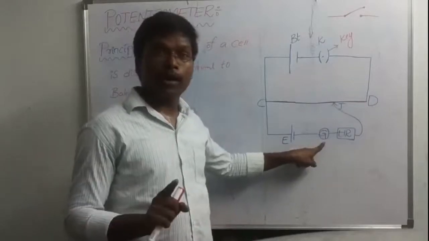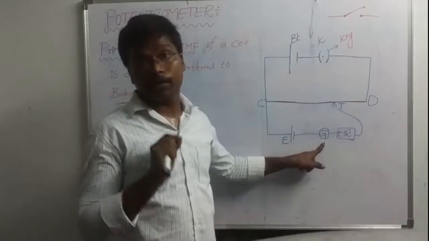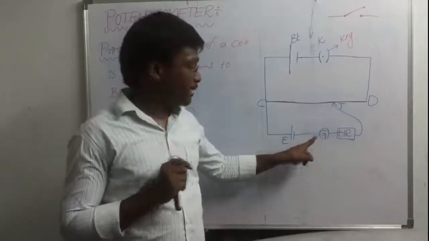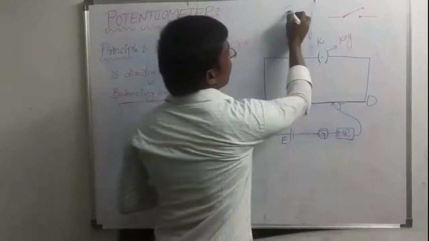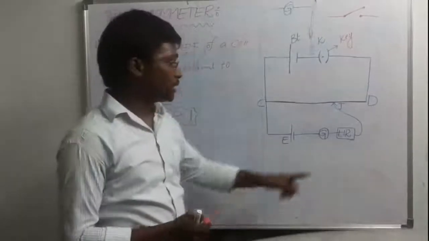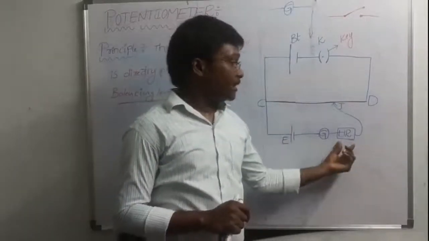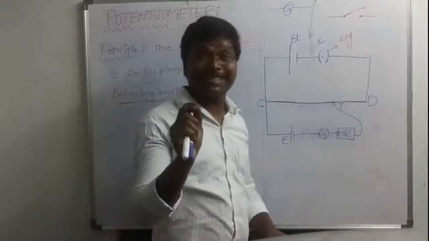I hope you know the symbol of the galvanometer already, because I told you in the earlier case. What is the symbol of the galvanometer? Capital G. This is the galvanometer symbol, and this is the high resistance box. HR means high resistance box.